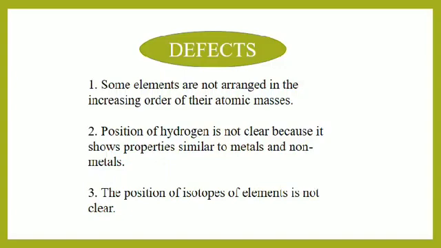Here we have some defects of this table. Some elements are not arranged in the increasing order of their atomic masses. Number second, the position of hydrogen is not clear in this table because hydrogen shows similar properties to metals and non-metals as well. Number third, the position of isotopes of elements is also not clear in his table.